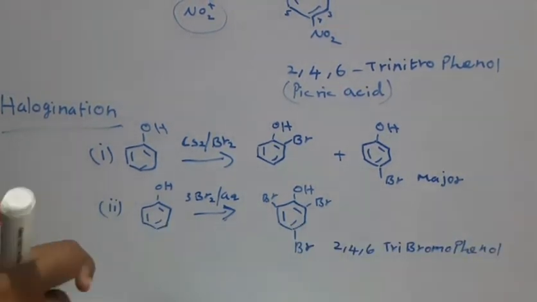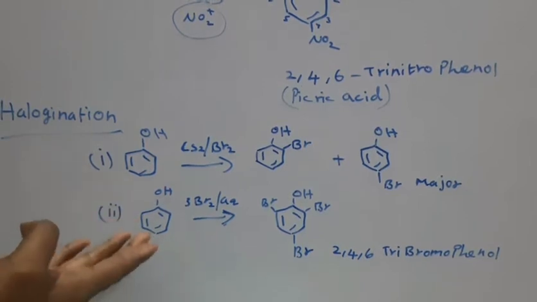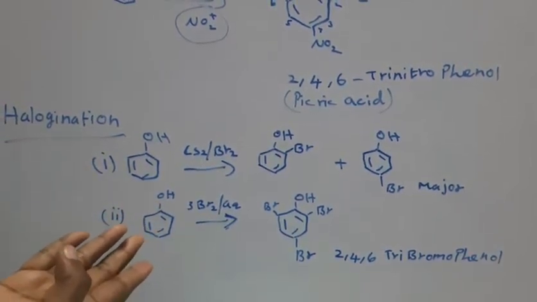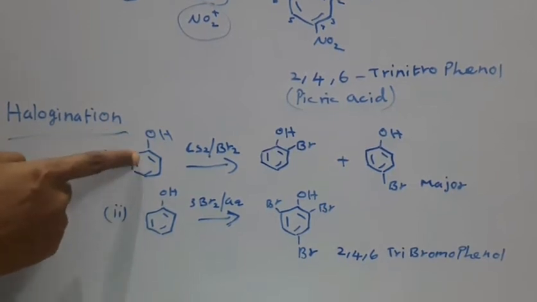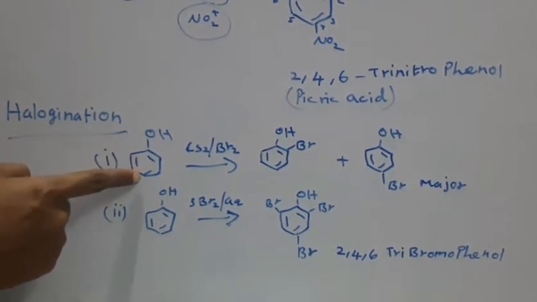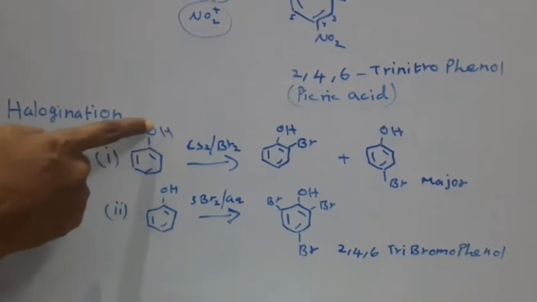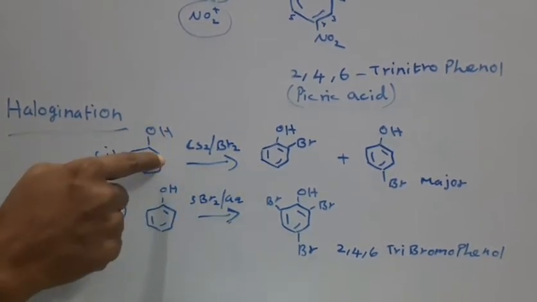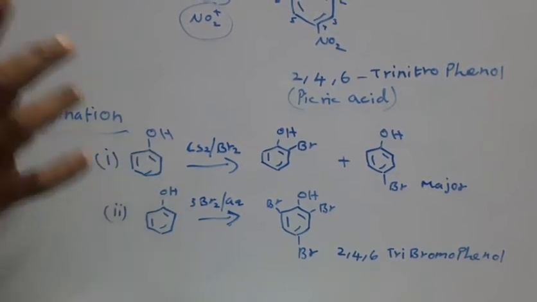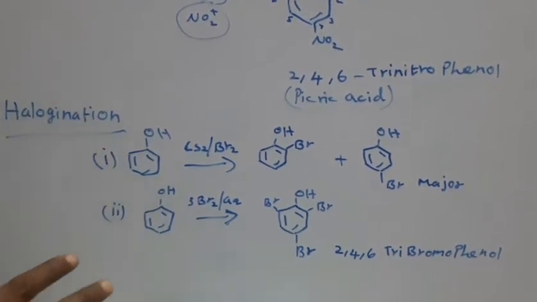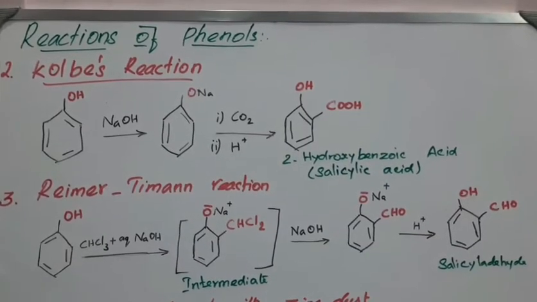Okay, so in the presence of polarization this takes place. Without the Lewis acid, because of the presence of the OH group in the benzene ring, the ring is highly activated. So it directs the incoming group or molecule to the ortho position as well as the para position. Now, one of the reactions of phenols is Kolbe's reaction.